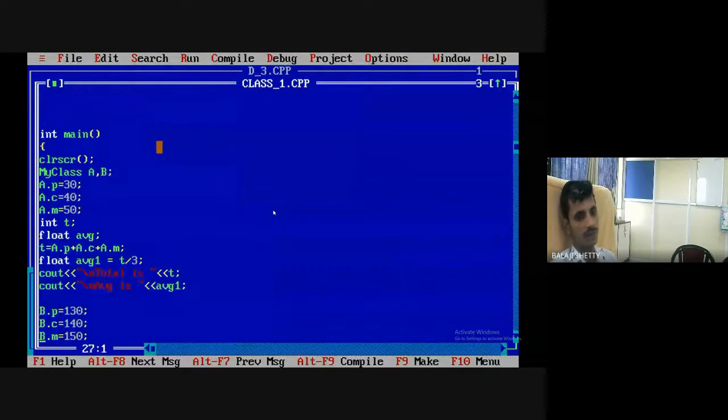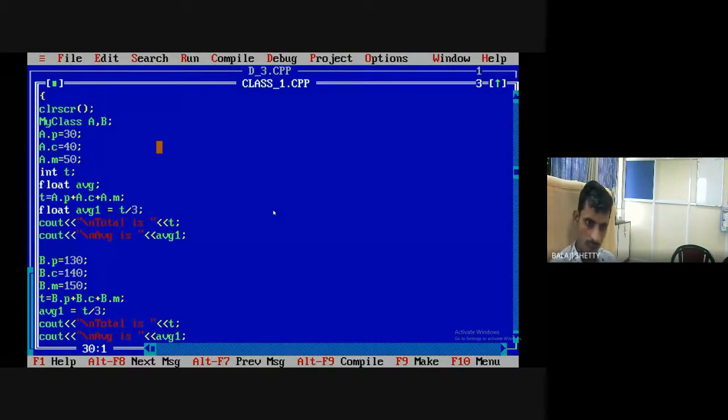Now the problem is that whenever I run the code, in the same way I can create one more object C. Again here C dot physics mark, C dot chemistry mark, C dot mathematics mark, total equal to C dot A plus C dot B plus C dot C, average, and print the grade. Okay. Or I can create an array of classes. Means what? Here I can create an array of classes.